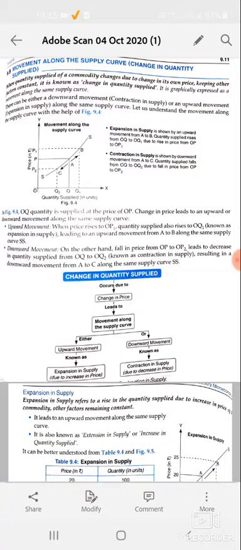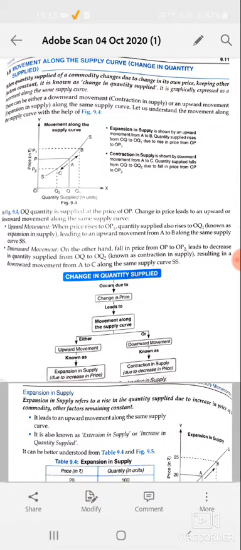If the supply changes due to a change in price of the commodity, or if the price and the supply are directly correlated with each other, then it is called change in quantity supplied.